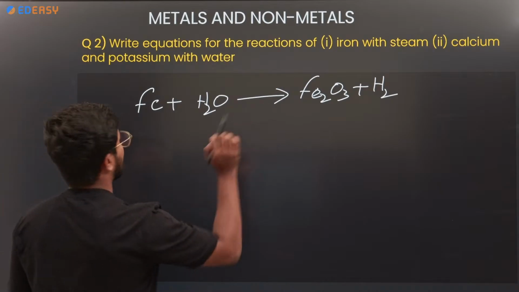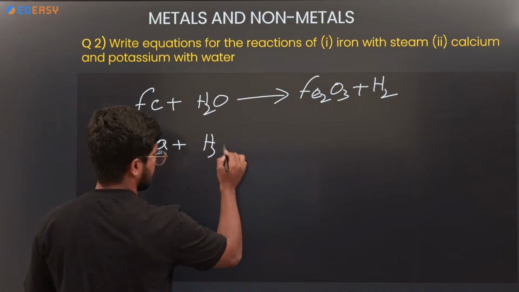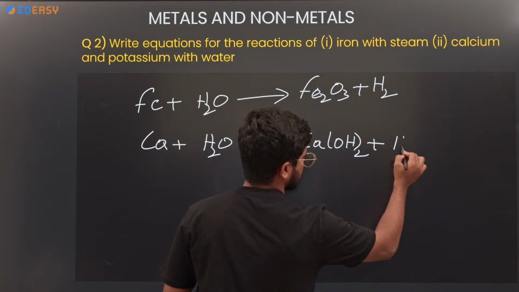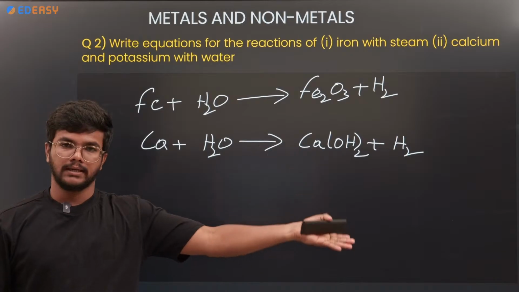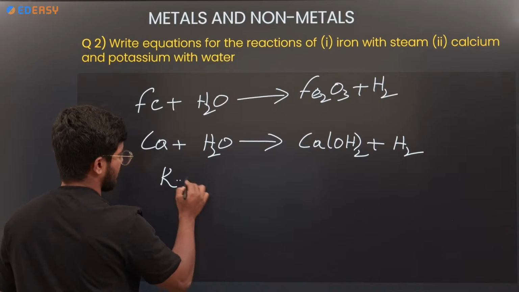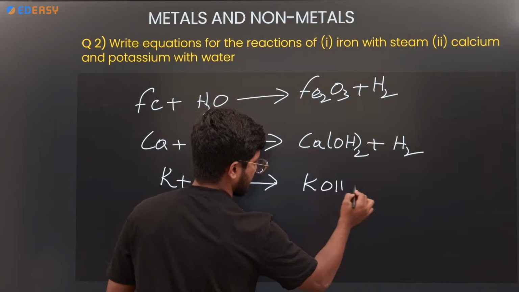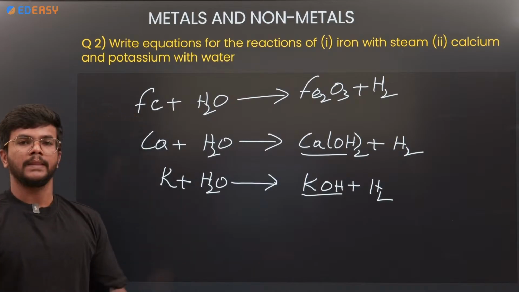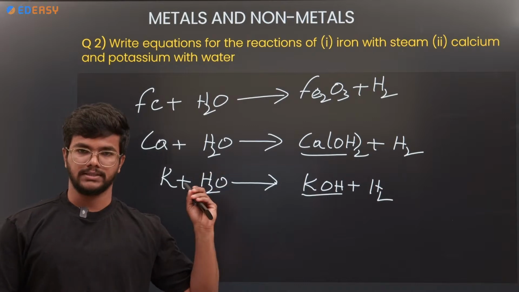Next is calcium reacting with water. Calcium is highly reactive. When it reacts with water, it gives calcium hydroxide plus hydrogen gas. High reactive metals give hydroxides, low reactive metals give oxides. Next, potassium, K. When it reacts with H2O, it gives KOH, potassium hydroxide, plus hydrogen gas. This is also a base. So when high reactive metals react with water, they give hydroxides; low reactive metals give oxides.